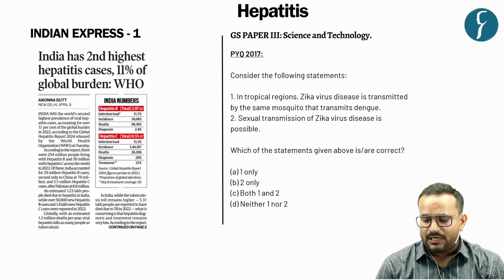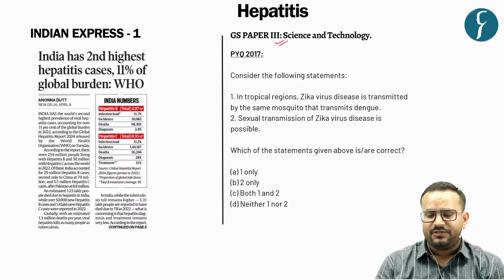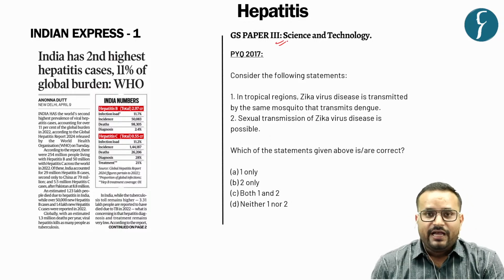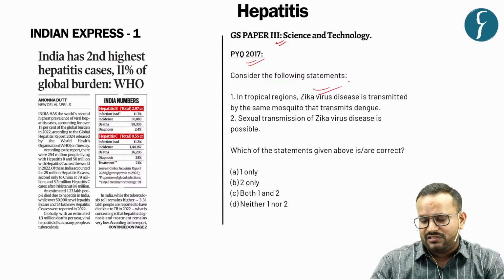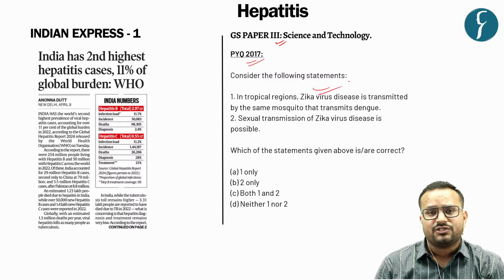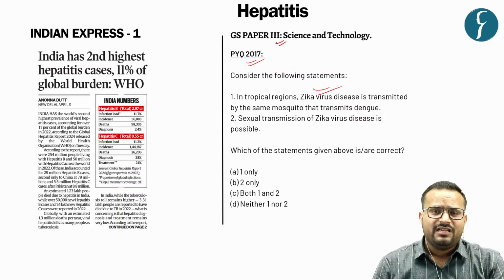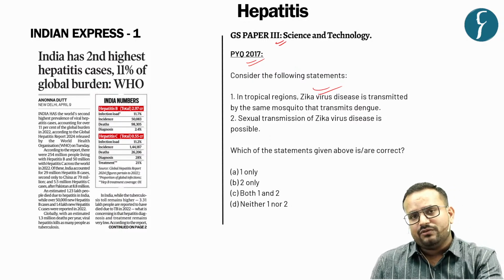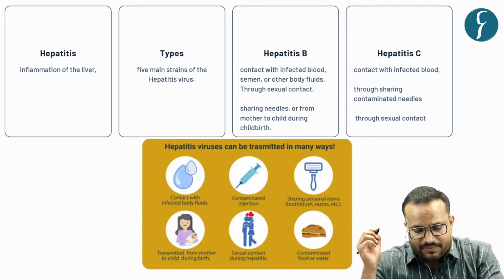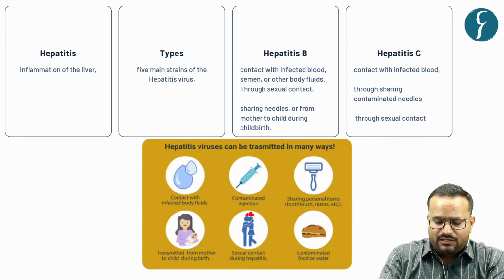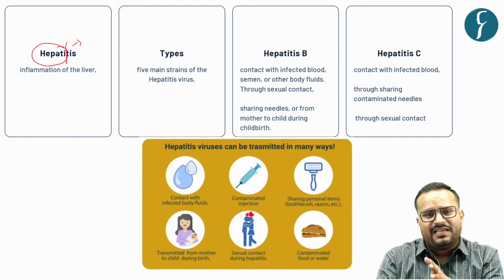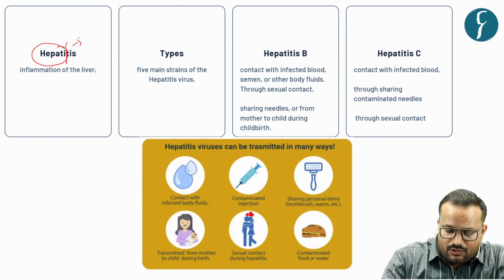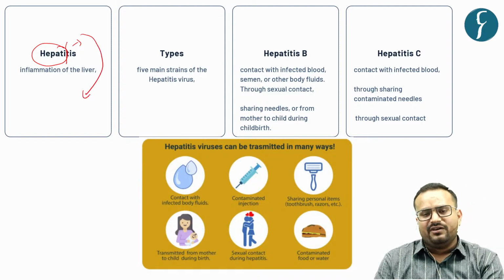And this topic becomes important from the perspective of GS paper 3, that is science and technology. As you can see in previous year question 2017, there was a question on Zika virus. Similarly, you can have a question on a virus that causes hepatitis, that we are going to understand. Hepatitis symbolizes inflammation, and hepatic is used to symbolize liver. So this is inflammation of the liver.